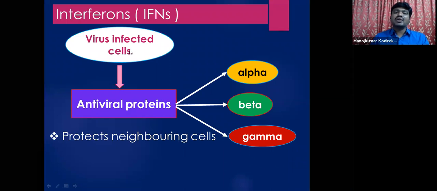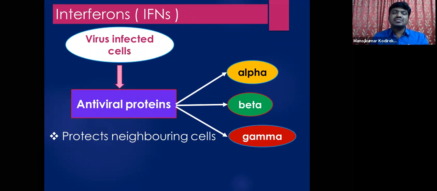These virus infected cells produce antiviral proteins such that, if there is a tissue made up of similar cells and one cell is infected by the virus, that infected cell will immediately release these antiviral proteins.